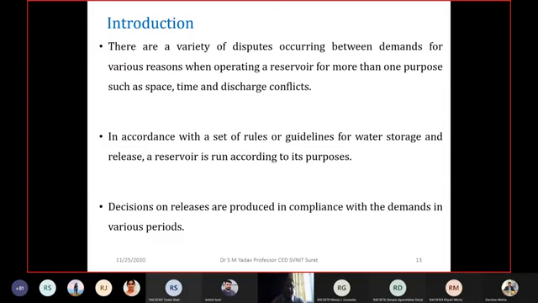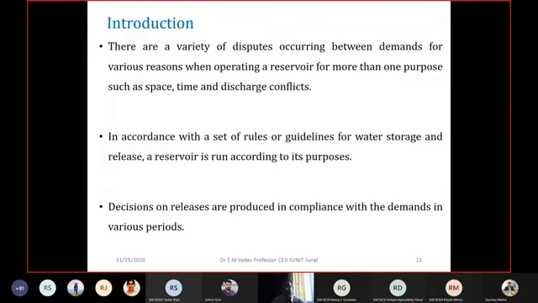Suppose it is a drought year where the water storage is less and drinking water supply is also one of the objectives of that specific dam. According to the Government of India national water policy, drinking water supply must be given the topmost priority. Hence the water may not be supplied for irrigation, but the first priority may be given to drinking water supply. So the person in charge of the dam may like to store water for drinking water supply rather than supplying it for irrigation purposes.